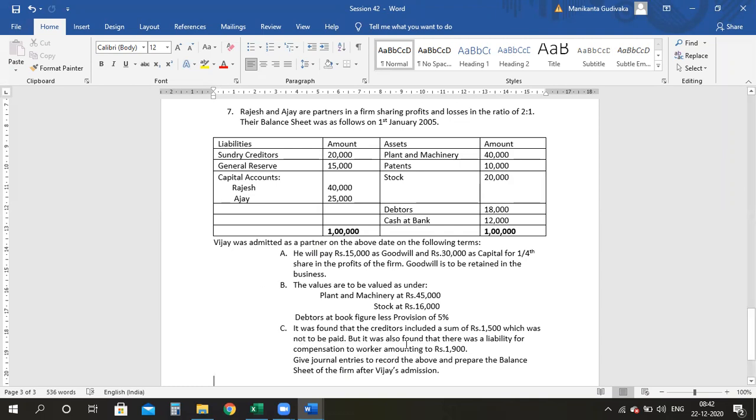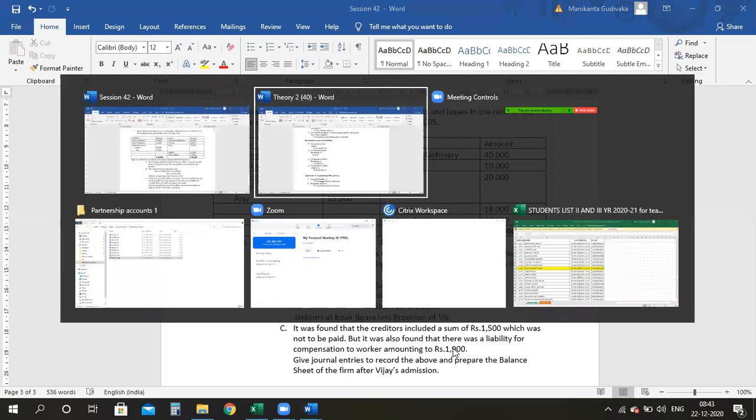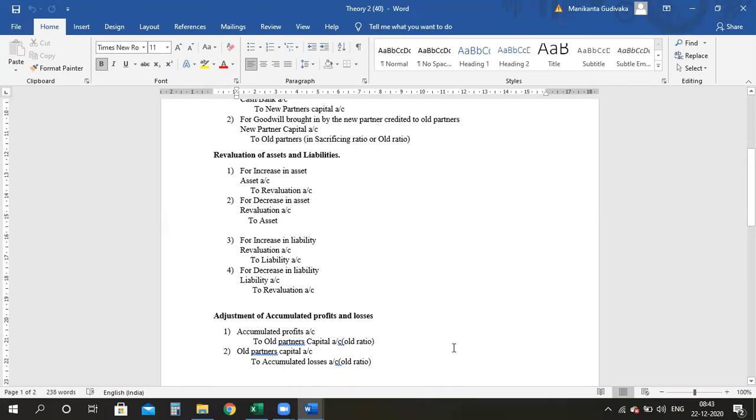Then, it was also found that there is a liability for compensation to workers amounting 1,900. Matlab, we have a liability which has not been recorded in the balance sheet earlier. Now in the new balance sheet, I will also show my 1,900, that is extra liability. It is as good as my liability is being increased. Yes or no?